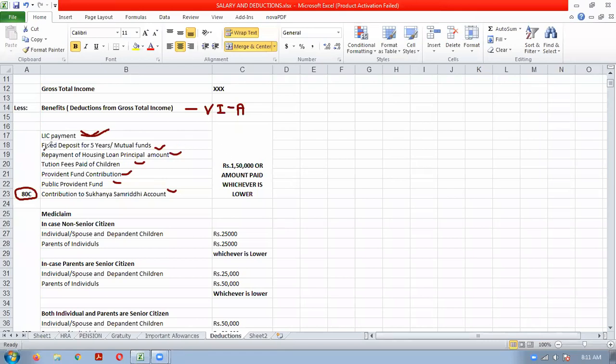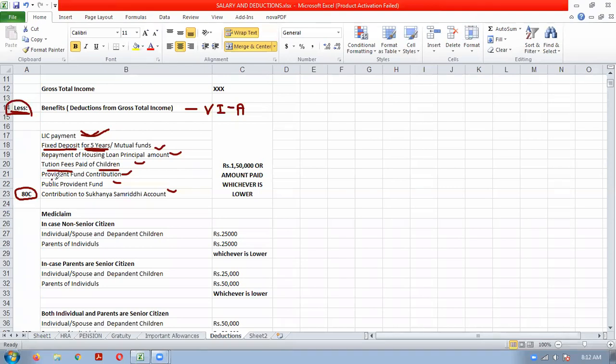Or if you have invested in a fixed deposit in a bank for 5 years, that deduction you can get. You are paying the tuition fees of your children. In schools there will be a different fee structure, and one part of the fees will be tuition fees. If you see the fee receipt, there will be a tuition fee. That tuition fee you can claim as a reduction from your total income. Deductions means you can say reductions from total income.